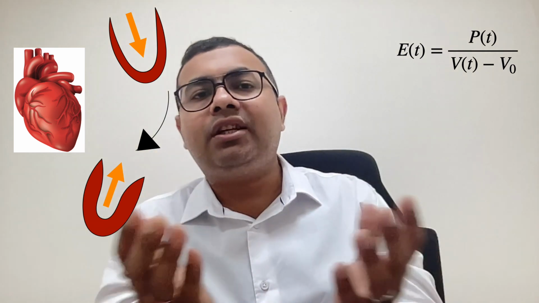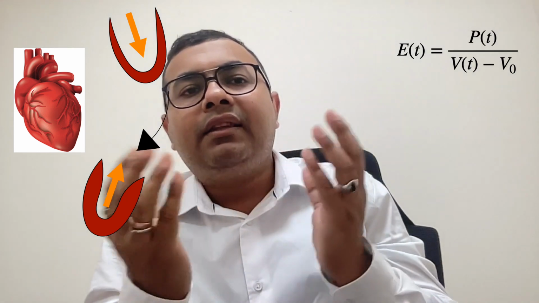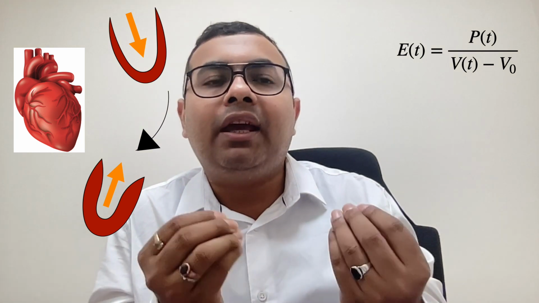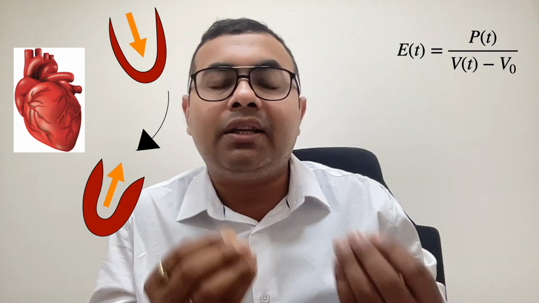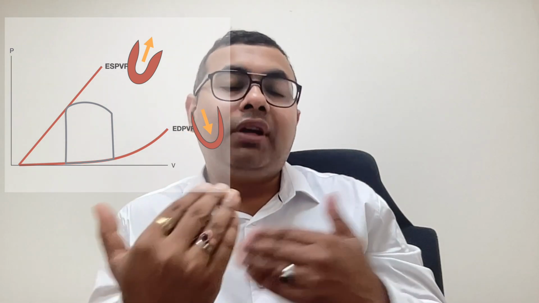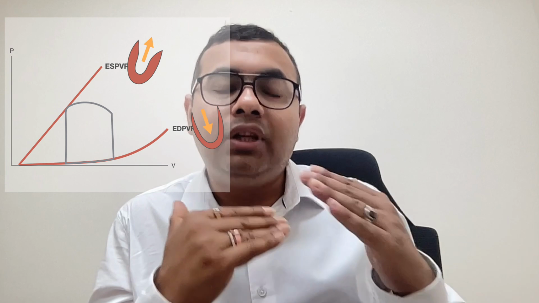So, what is an unstressed volume? The volume of blood that an LV can hold in its natural state without any pressure inside the chamber. Therefore, the heart changes its elastance throughout the cardiac cycle within the two limits that are represented by the end systolic pressure volume relation and the end diastolic pressure volume relation. Within this, the heart changes its elastance throughout the cardiac cycle.